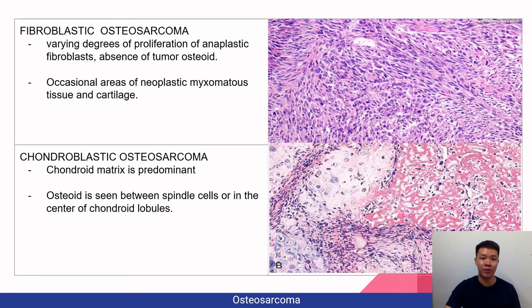When we move on to fibroblastic osteosarcoma, you can see varying degrees of proliferation of anaplastic fibroblasts with absence of tumor osteoid. Occasional areas of neoplastic myxomatous tissue and cartilage can also be seen. In chondroblastic osteosarcoma, you can see chondroid matrix predominantly here and also partly here. There is also osteoid between spindle cells or in the center of chondroid lobules.